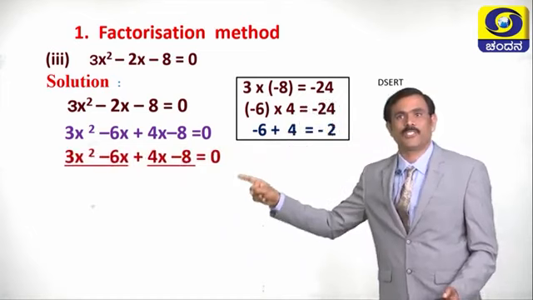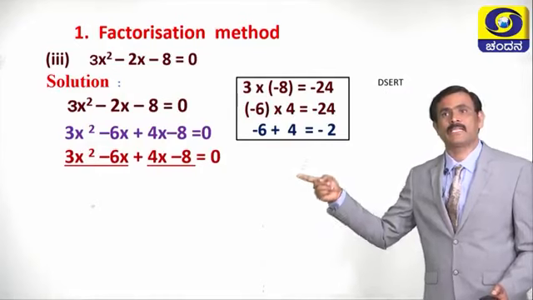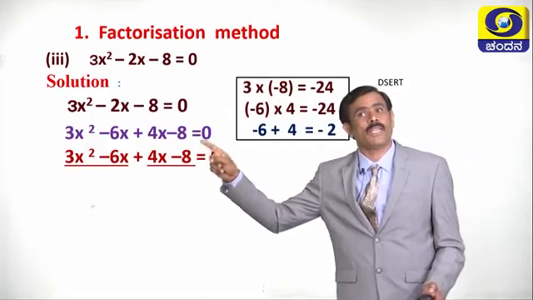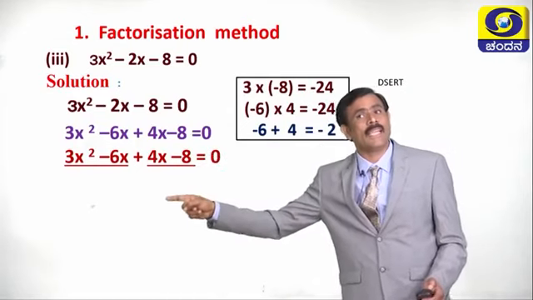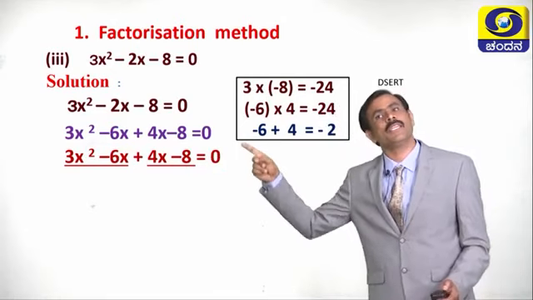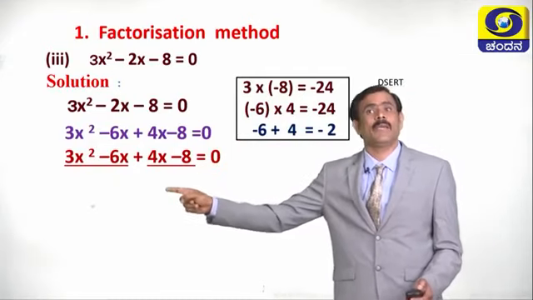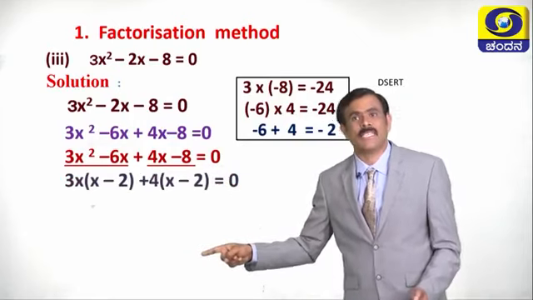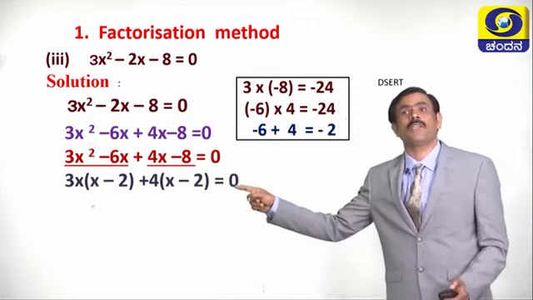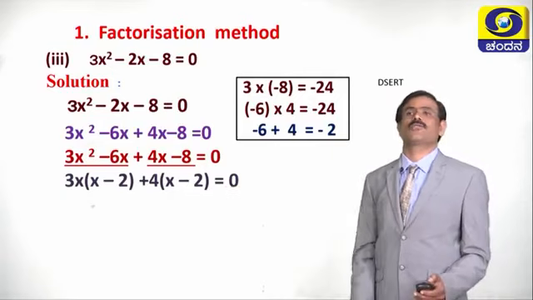See here, the first group 3x square minus 6x is one group, 4x minus 8 is another group, equal to 0. In the first group, what can we take common? We can take 3x common. In the second group, what can we take common? We can take 4 common. If 3x is common, what is remaining in the first group? x minus 2 remains. If plus 4 is common, what is remaining in the second group? Here also x minus 2 is remaining.